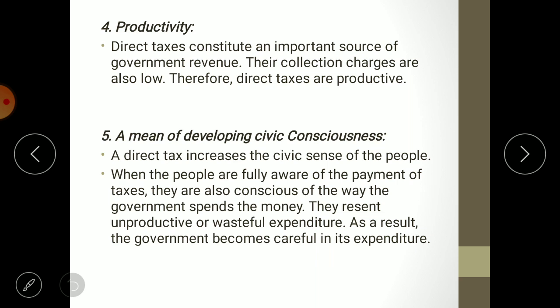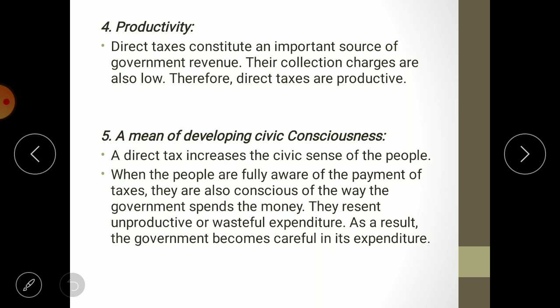Sometimes what happens is that government collects tax, and in the process of collection government incurs so much cost that the revenue is set off by the cost. So ultimately whatever remains in the hand of government is a very negligible amount. Such a thing cannot be termed as productive taxation.